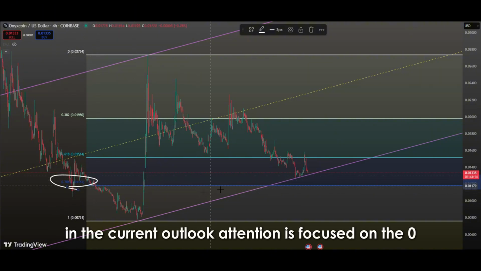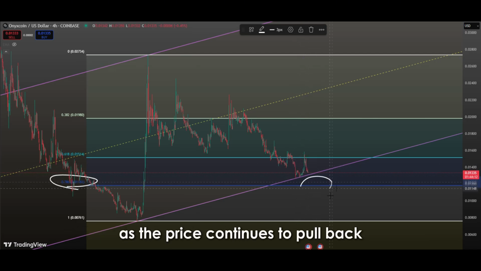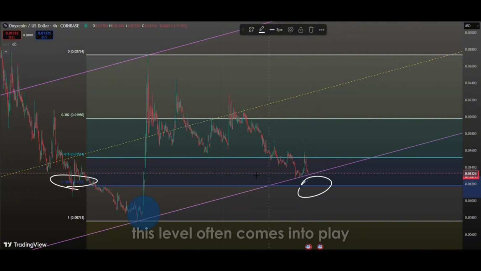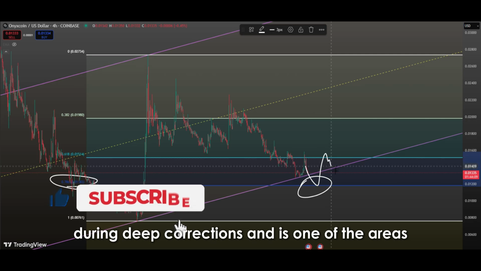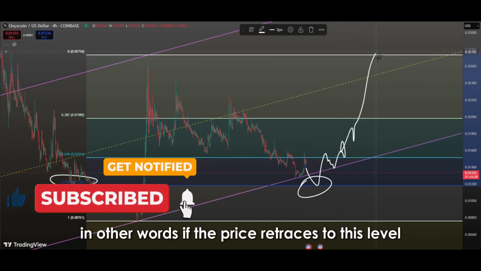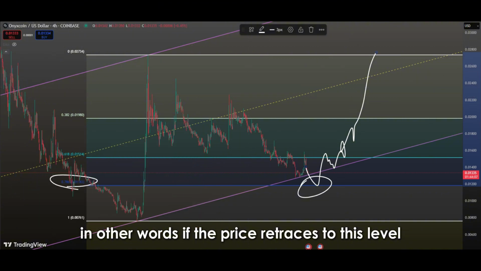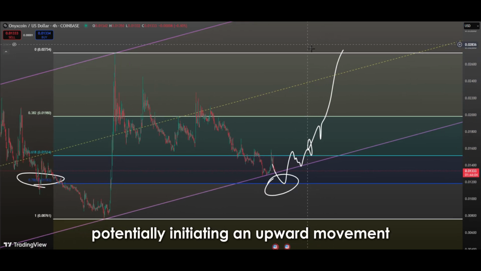In the current outlook, attention is focused on the 0.786 level among the Fibonacci retracement levels as the price continues to pull back. This level often comes into play during deep corrections and is one of the areas where the market can show a strong reaction. In other words, if the price retraces to this level, there is a high probability that significant buying interest may emerge, potentially initiating an upward movement.